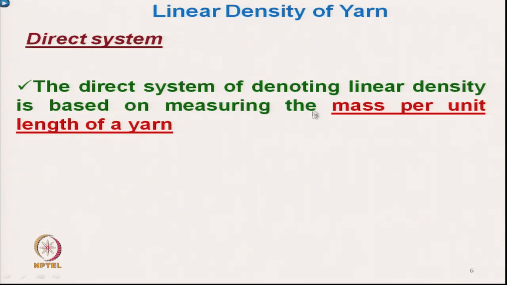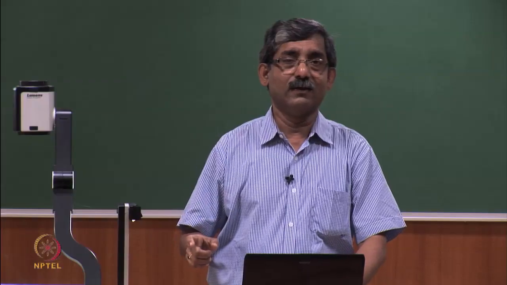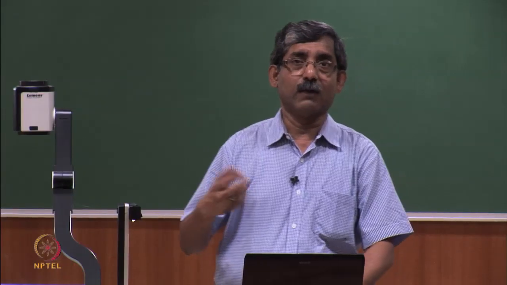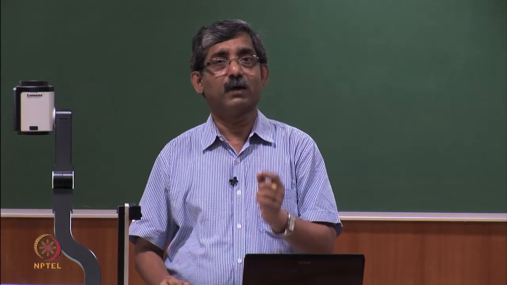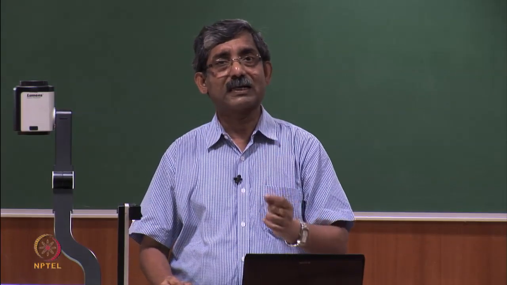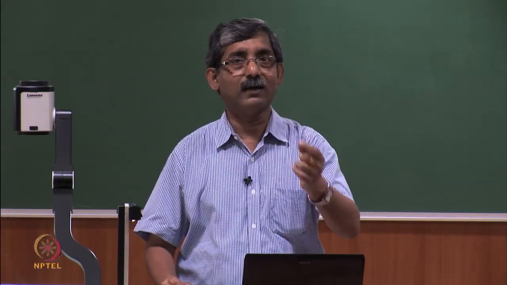So, mass per unit length of yarn is the direct system of measurement, and here the length unit is fixed. For a particular fixed length, we measure the mass. We take the fixed length, then we measure the mass, and that will directly give us the linear density in the direct system.